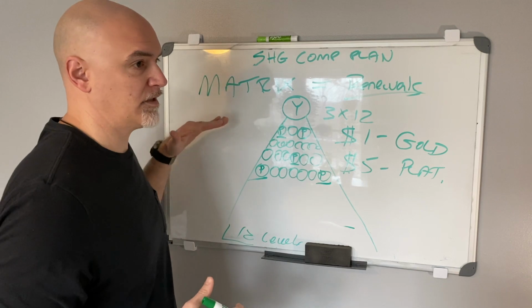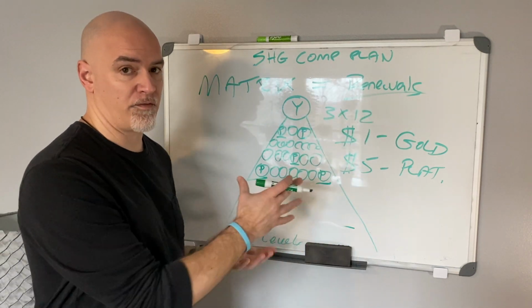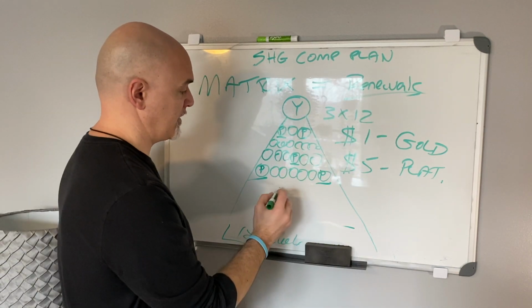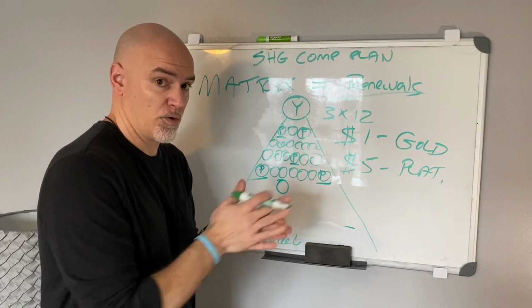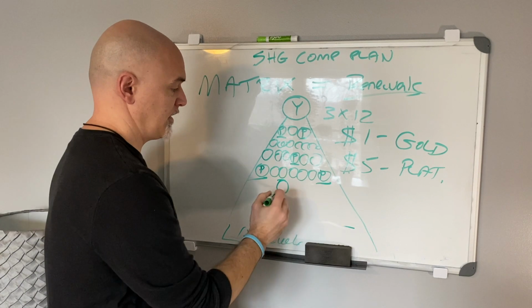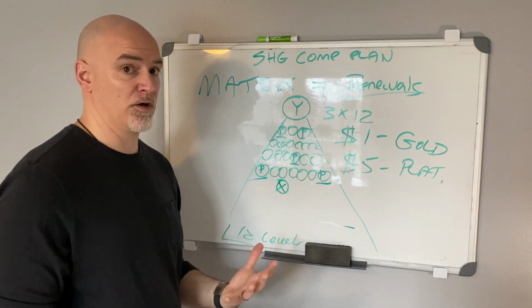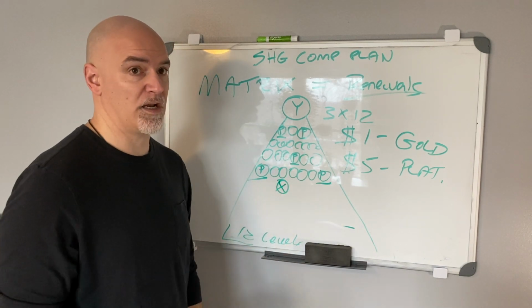Again, remember the example from the Unilevel. Now we're going to look at it from a matrix standpoint. Let's say that you have someone that comes in who was not referred to, not in your Unilevel, not in your line of descent. They were placed there. You got spillover, and we're just going to call them person X.